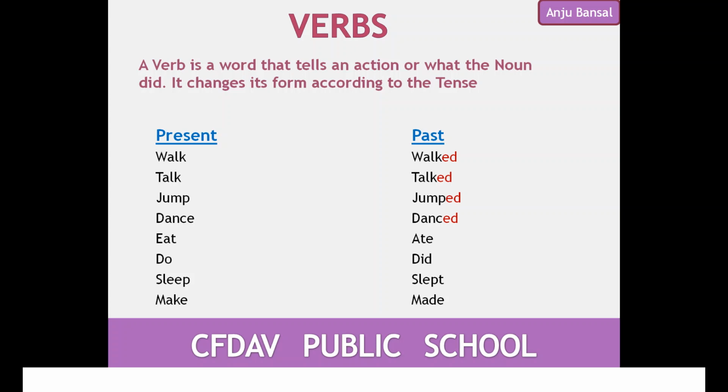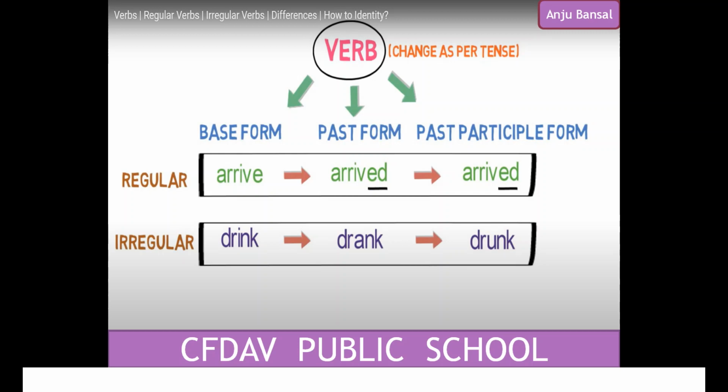Do you see there is some difference between these verbs? Yes, some of the verbs change by simply adding d or ed to them, and some of the verbs change fully. Like here we can see the example. Here, see the base form, that is your present tense, the past form and the past participle form. See the verbs given over here. Arrive changes to arrived in the past tense, and it is again arrived in the past participle. So here we have changed by adding ed. So it is a regular verb.